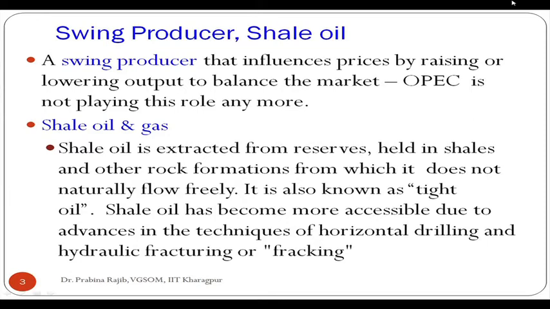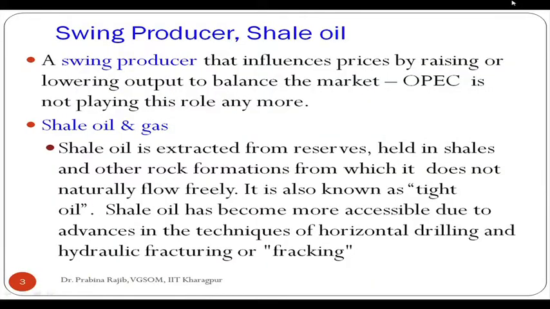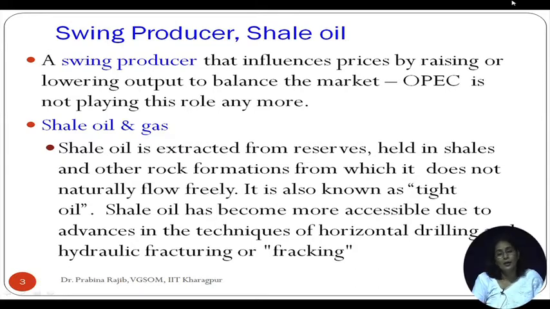In fact, it officially announced that it is going to maintain the amount of crude oil they were producing in earlier years.